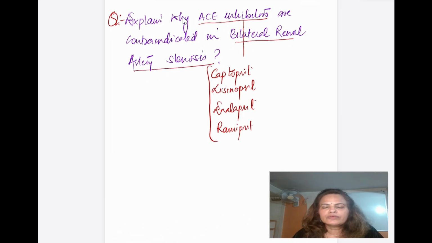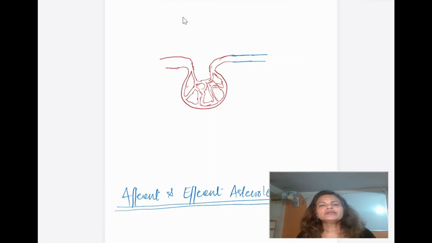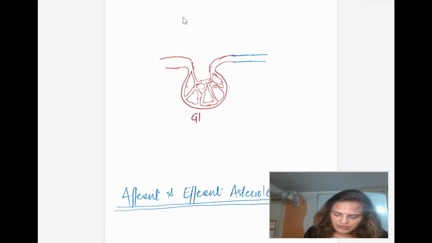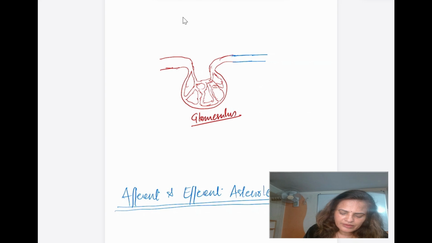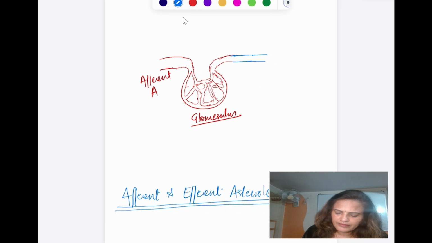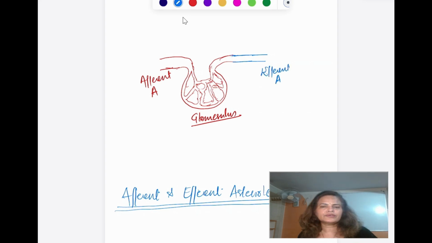Now what is the cause? To understand that, first you must know how the pressure gradient is developed in the glomeruli. So this is the glomerulus, here is the afferent arteriole, and this is the efferent arteriole.